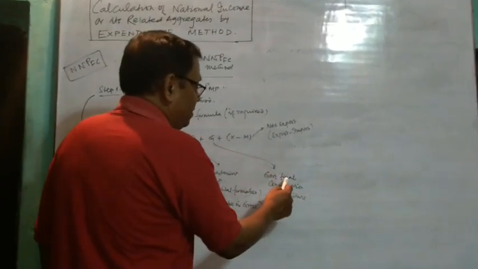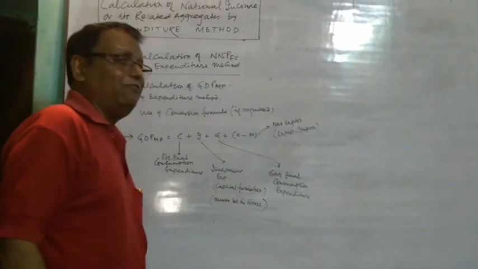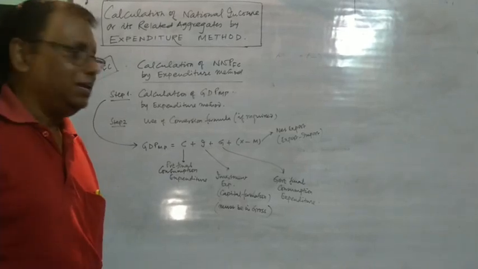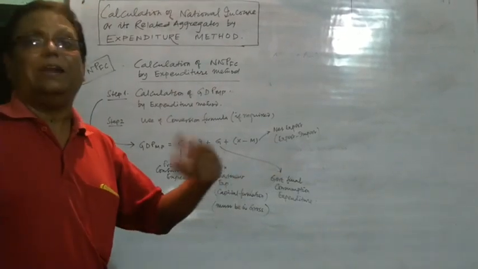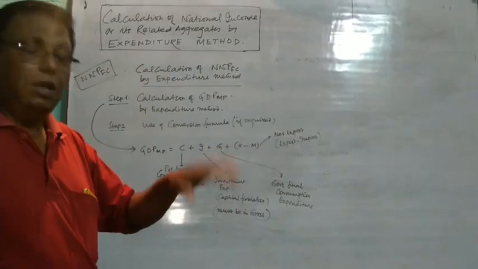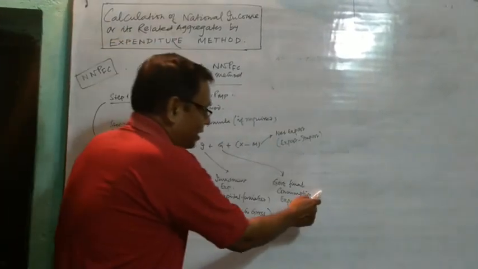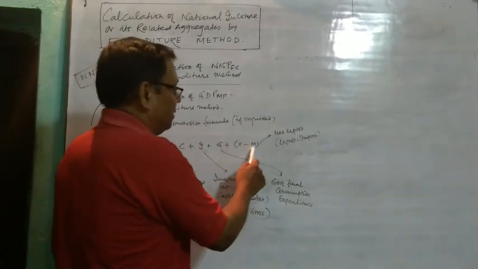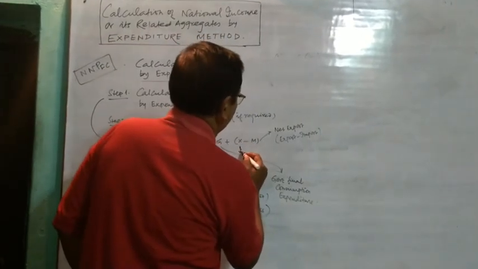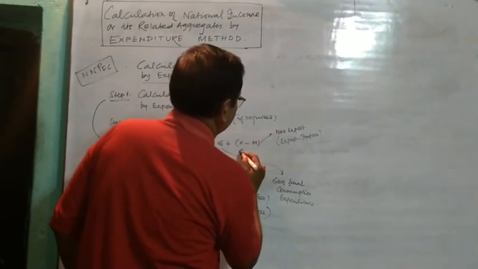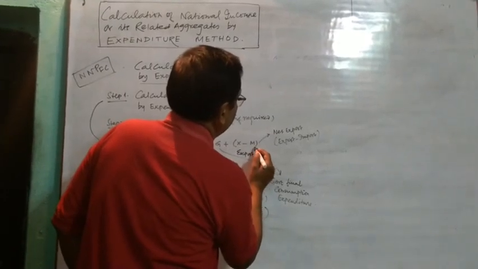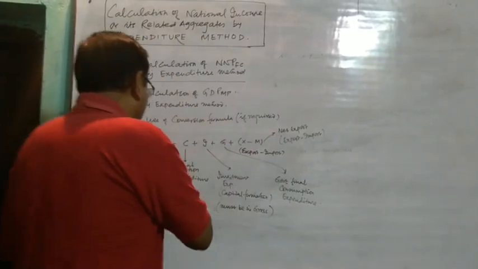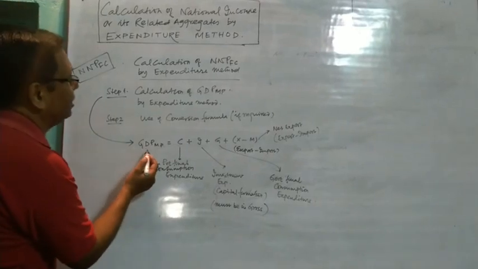G stands for government final consumption expenditure. As private individuals spend money to satisfy their personal needs, similarly the government also spends money for consumption purposes, and this comes under government final consumption expenditure. The last one is X minus M. X stands for export and M stands for import. If you add these 4 components, you will get GDP-MP.